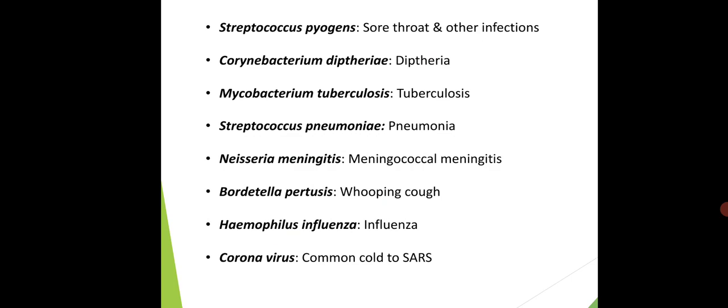Next is Mycobacterium tuberculosis, which causes the disease known as TB. This bacterium gets localized in the alveoli present in the lungs, and there it multiplies and increases its population within the lungs, and the person suffers from tuberculosis.